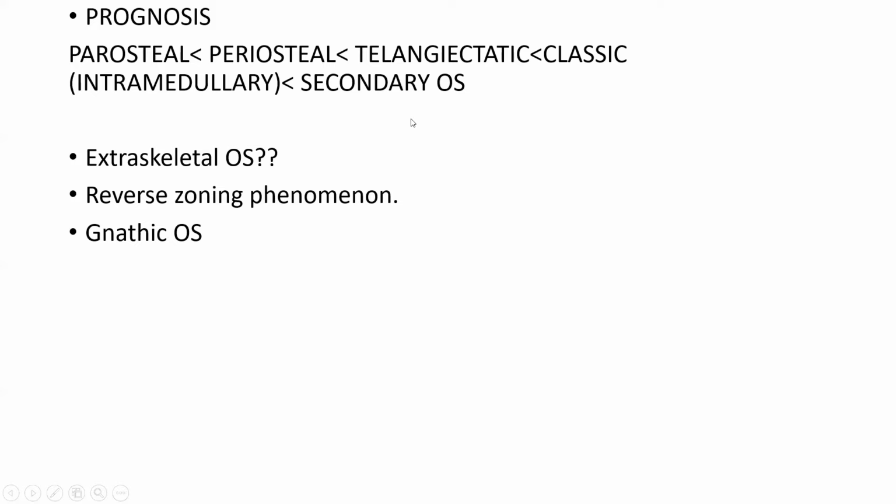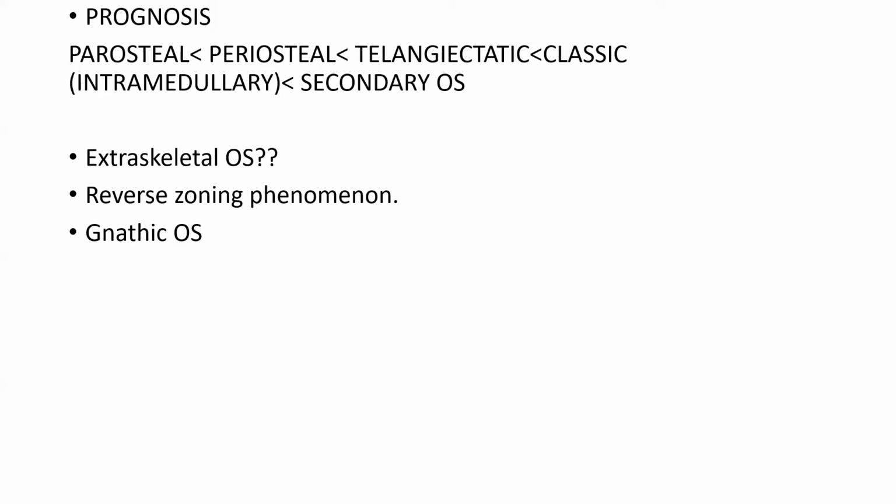So we discussed earlier as well. Do you think osteosarcomas can be present outside of the bones? Yes, outside of the bones too, osteosarcomas can be present. For example, they can be seen in buttocks, in retroperitoneum, in breast, kidneys, etc. So it's high yield. Can osteosarcomas occur outside of normal bones?